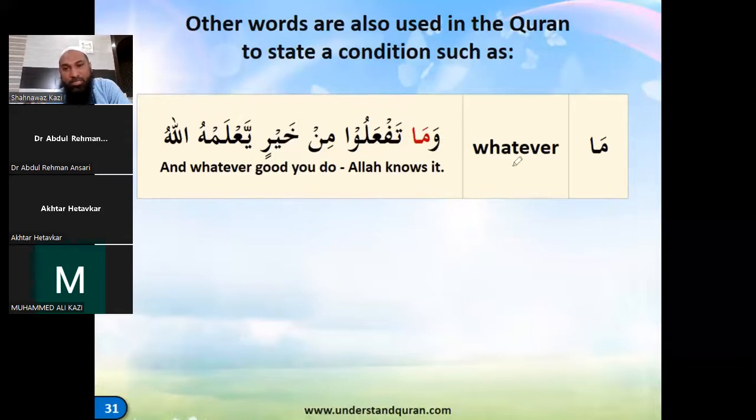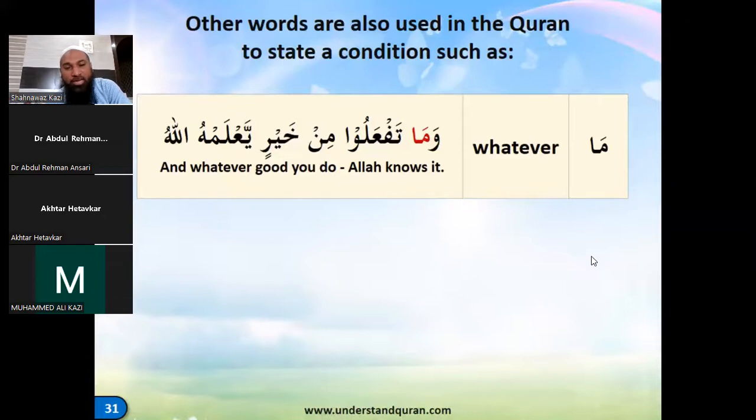Okay? This part is clear of whatever. Ma is whatever. So whatever you do of good, Allah knows it. If you are doing good, then Allah knows it. Right? So that's the conditional sentence. Is this part clear? In also was working on two. That's why this is a double chopper. Ma is also a double chopper.